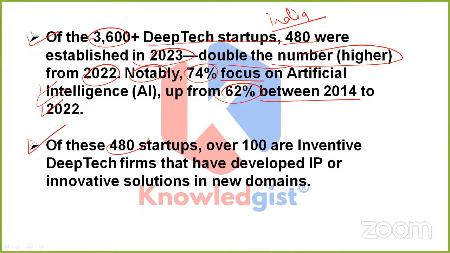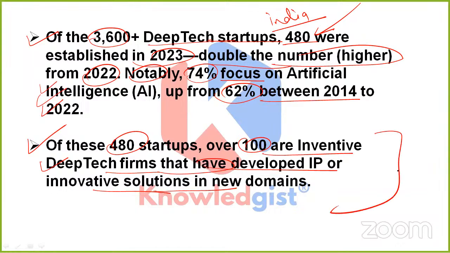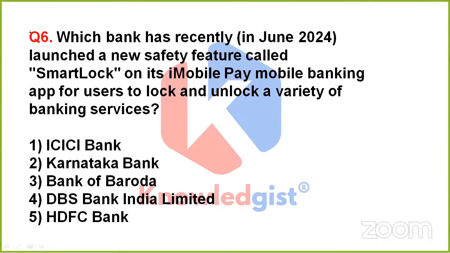And out of these 480 startups, over 100 are inventive deep tech firms that have developed IP or innovative solutions in new domains as well. This is very important. Clear? Now, coming to the next question.